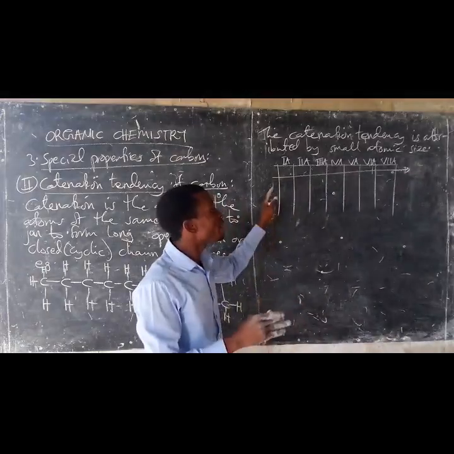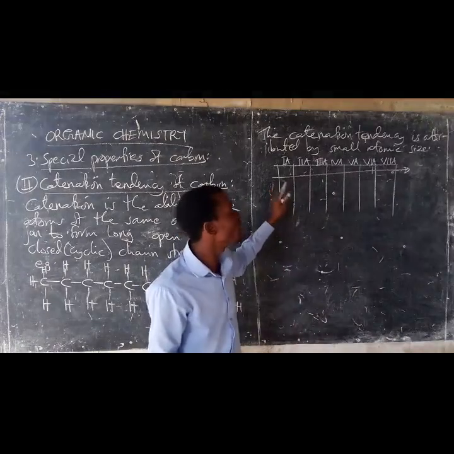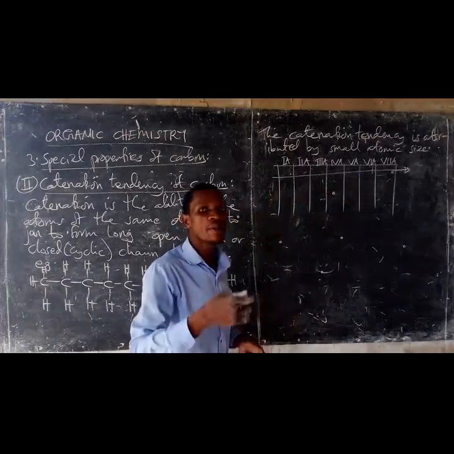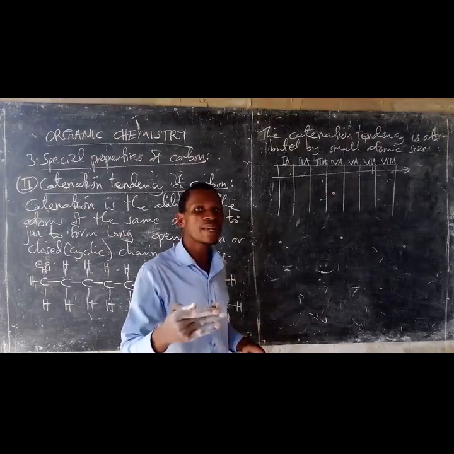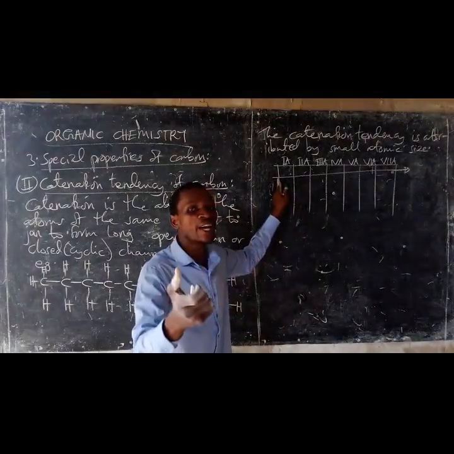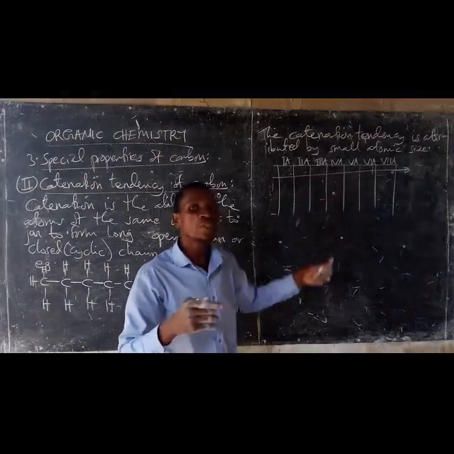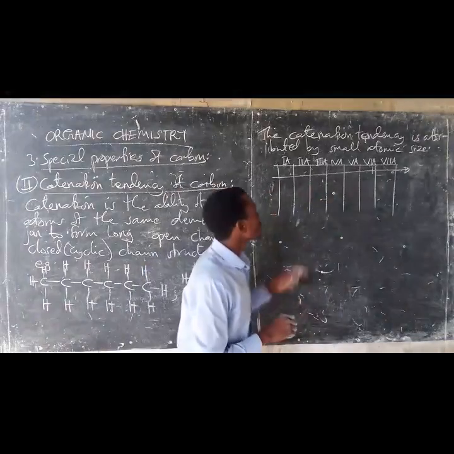When you move from left to right across the period of the periodic table, there is a progressive decrease in atomic size. The progressive decrease in atomic size is due to progressive increase in nuclear charge. The nuclear charge increases as you move from left to right due to progressive increase in number of protons.